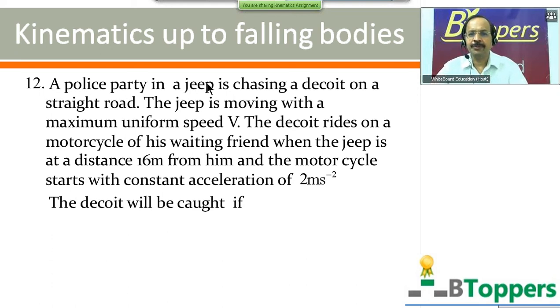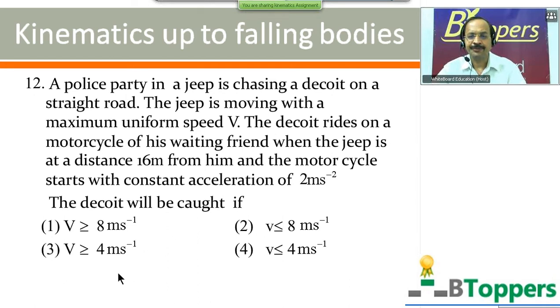A police party in a jeep is chasing a dacoit on a straight road. The jeep is moving with a maximum uniform speed v. The dacoit rides on a motorcycle of his waiting friend. When the jeep is at a distance of 16 meters from him, the motorcycle starts with a constant acceleration of 2 meters per second square. The dacoit will be caught if